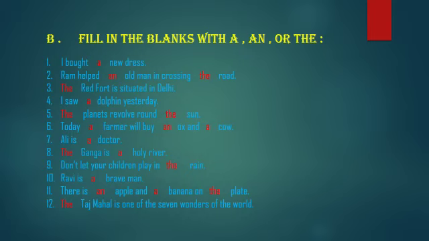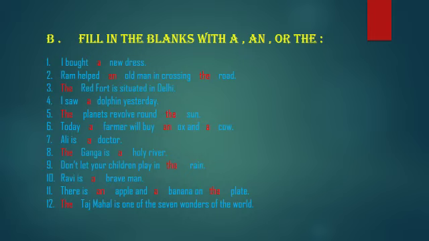6. Today dash farmer will buy dash ox and dash cow. Farmer starts with F. F is a consonant word. That's why we use a here. Ox: O is a vowel sound. That's why we use an here. Cow: cow starts with C. C is a consonant word. That's why we use a here.